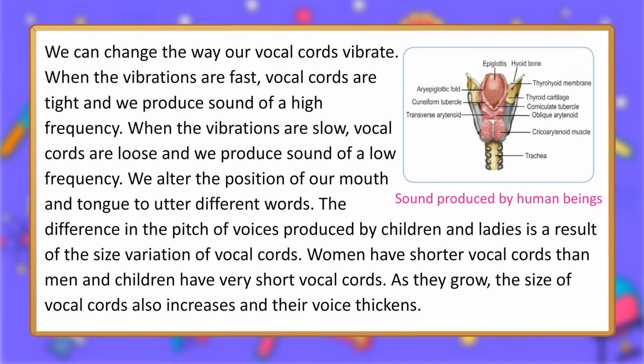We can change the way our vocal cords vibrate. When the vibrations are fast, vocal cords are tight and we produce sound of a high frequency. When the vibrations are slow, vocal cords are loose and we produce sound of a low frequency. We alter the position of our mouth and tongue to utter different words.